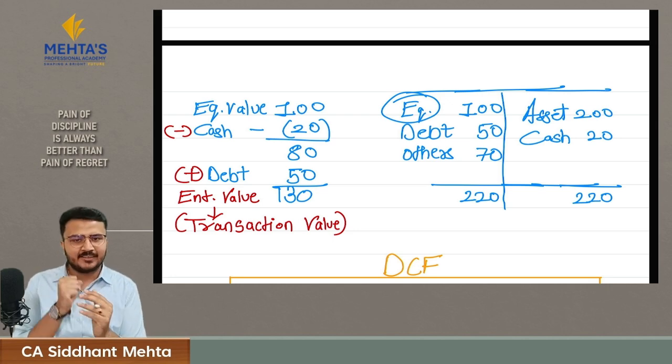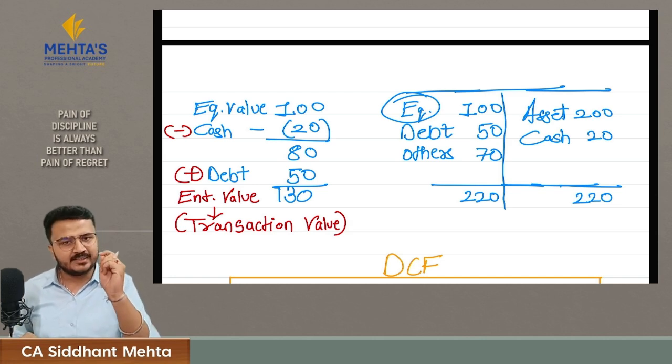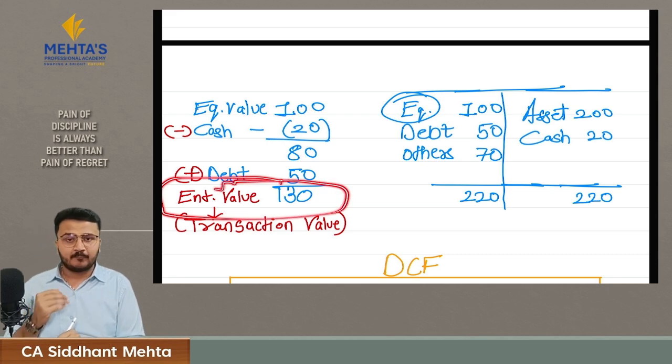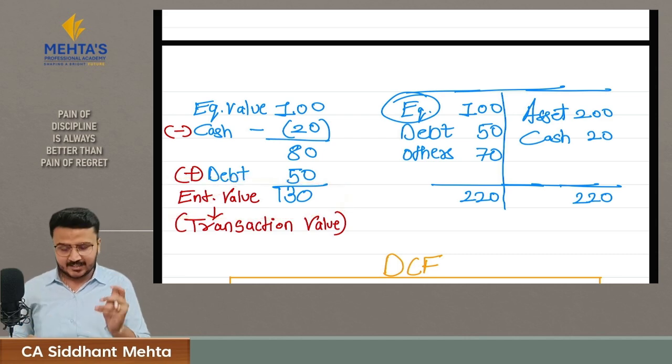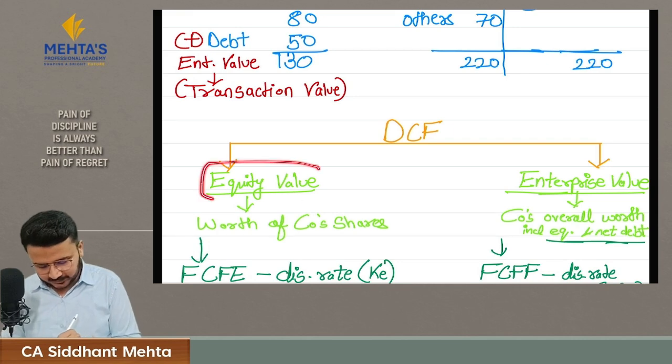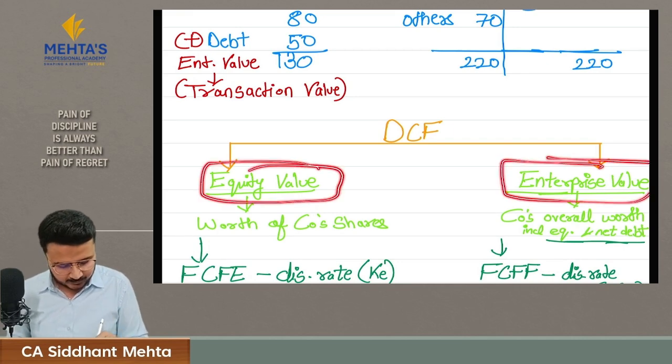No, my friend, this market capitalization, which is your equity value, is just the worth of equity shareholders. And this enterprise value, which we calculate by understanding how much cash we are going to have control of once we buy the company, and how much obligation we will have once we buy this company, will tell us the worth of a company. Hence, with the help of the DCF method, we calculate two things: equity value and enterprise value.